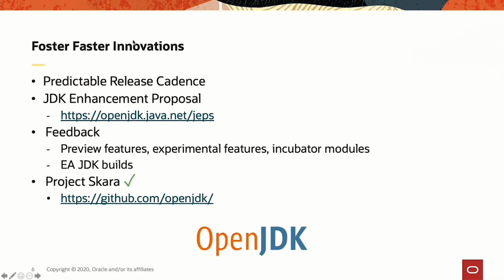GitHub was selected, but it's important to mention that OpenJDK, even though since September it is being developed using Git on GitHub, is not locked to GitHub. Skara is also developing additional tools on top of Git to use the existing development workflow of OpenJDK. So Skara 2020, the important thing to mention is that since September, the OpenJDK development is done using Git on GitHub.